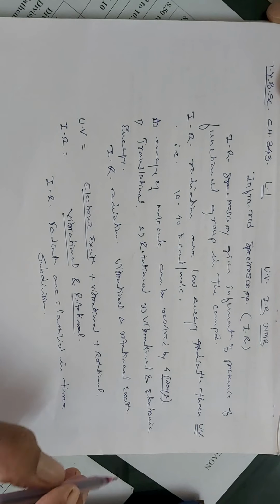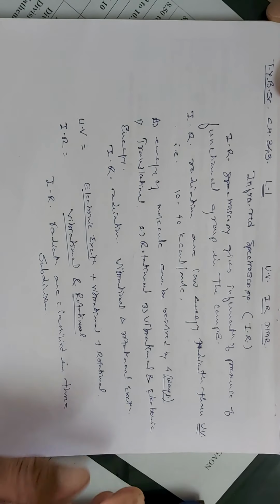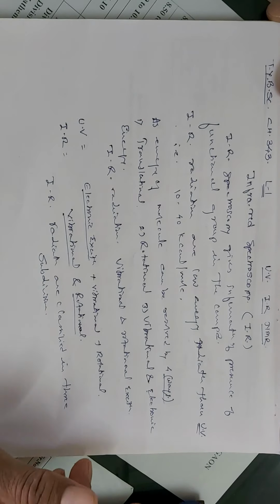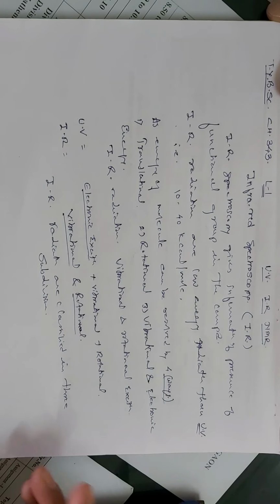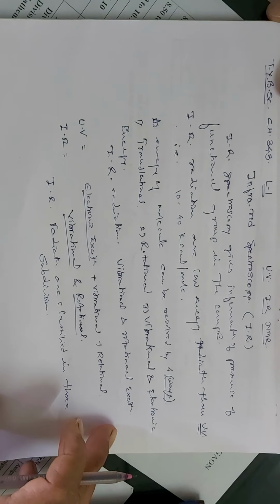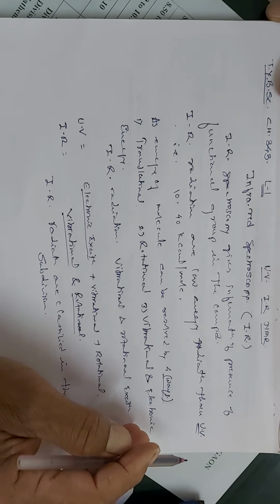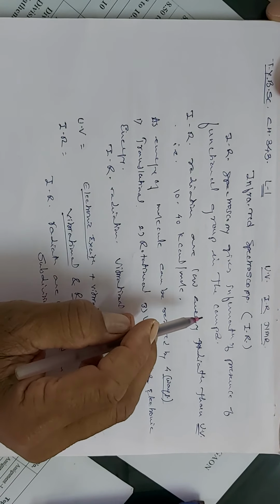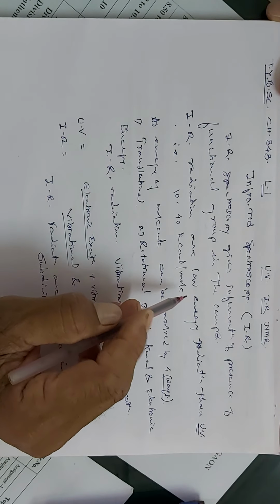But the ultraviolet spectroscopy is not that useful for the organic chemist. That also we have studied, and we have seen how to calculate the lambda max of the diene system and enone system. We have also studied the different terms that are involved in ultraviolet spectroscopy. Now, here, IR spectroscopy gives us the information of the molecule, that what type of functional group is present in a compound.